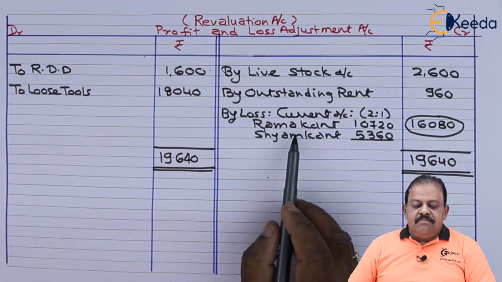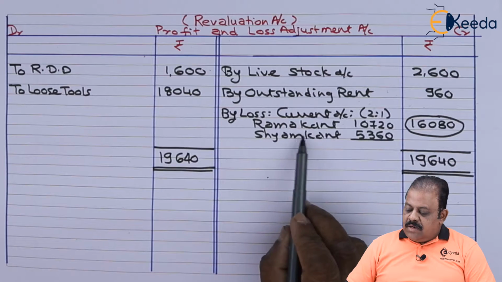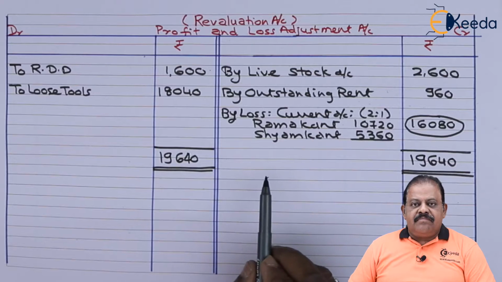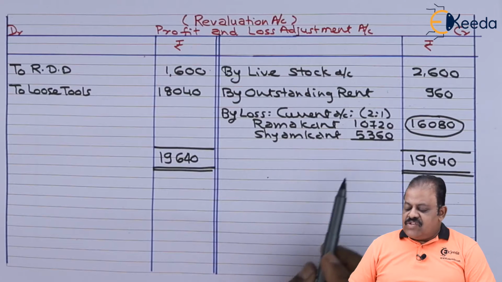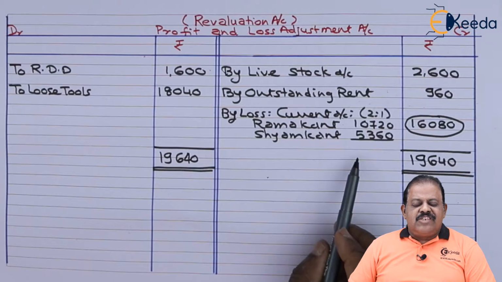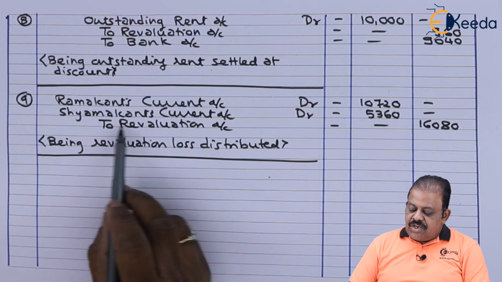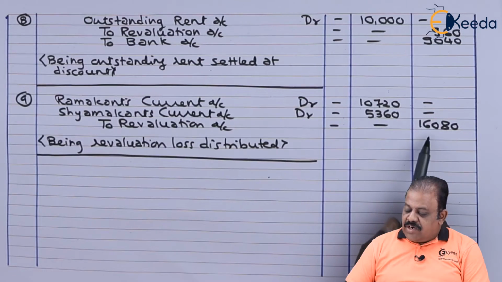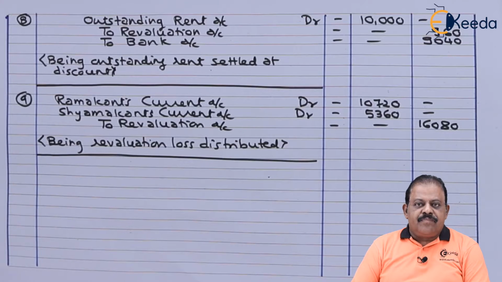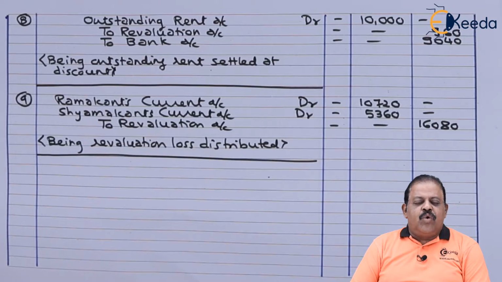It will be divided between old partners in their profit sharing ratio 2:1. Ramakant 10,720, Shamkant 5,360. This will be transferred to their respective current account on debit side. Ramakant's current account debit 10,720, Shamkant's current account debit 5,360 to revaluation account 16,080, being revaluation loss distributed among partners in old ratio.